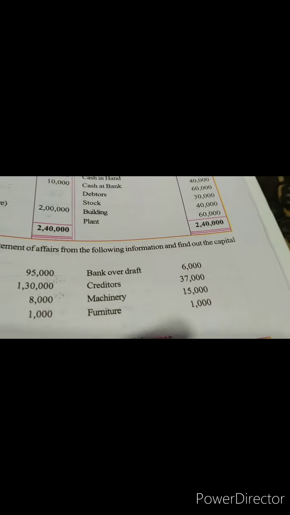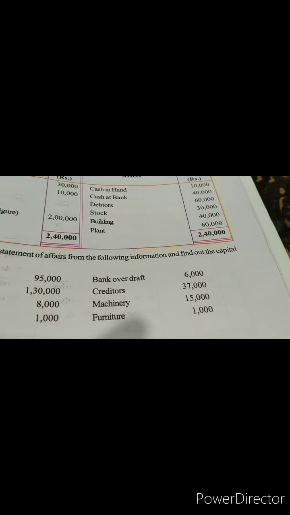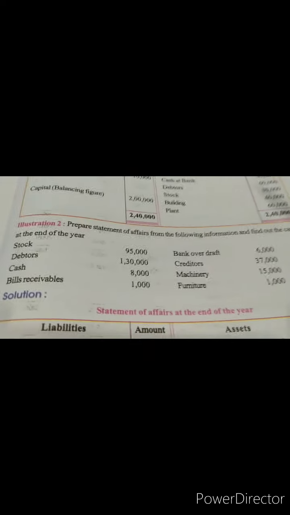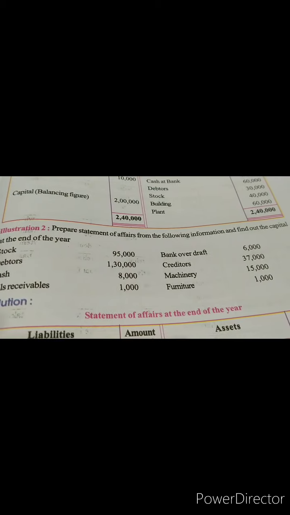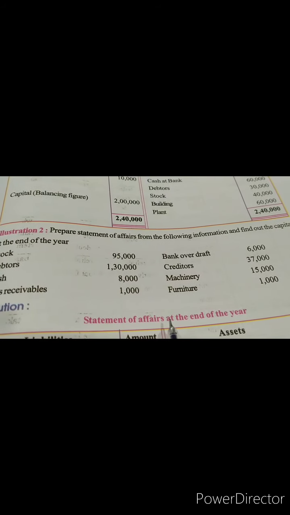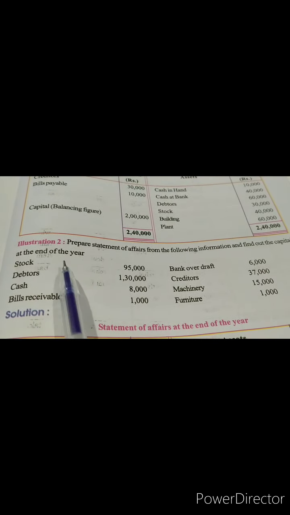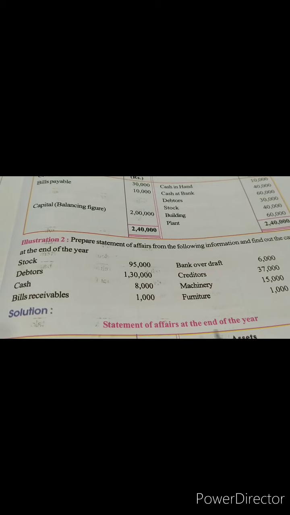Bank overdraft is a liability, creditors is a liability, and machinery and furniture are again assets of the organization. To begin with, we'll write the statement of affairs. Whatever we are asked in the question, you put that as the heading. Here we are finding out the capital at the end of the year, so our heading is statement of affairs at the end of the year.